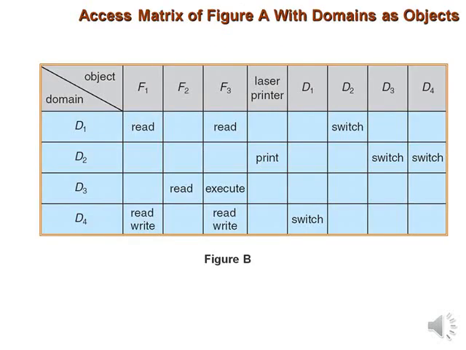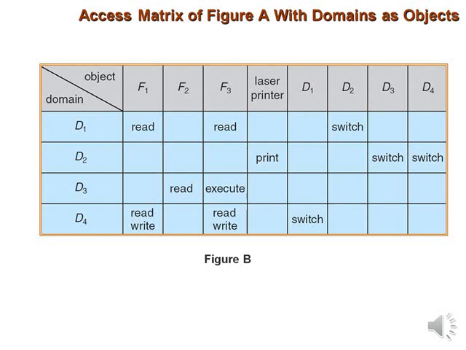Now we'll look into the figure. In this figure, it shows that the processor should be able to switch from one domain to another domain. As I told you, this is one of the capabilities: the switch operation can be done. We can execute the switch operation on a domain object. Domain switching from domain Di to domain Dj is allowed if and only if the access right switch belongs to access(i, j).